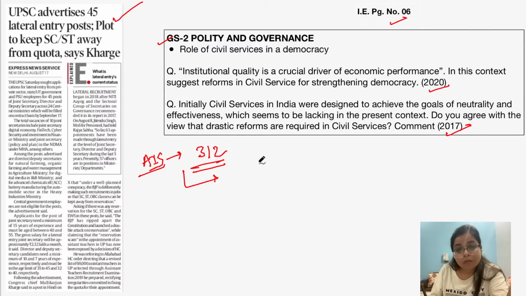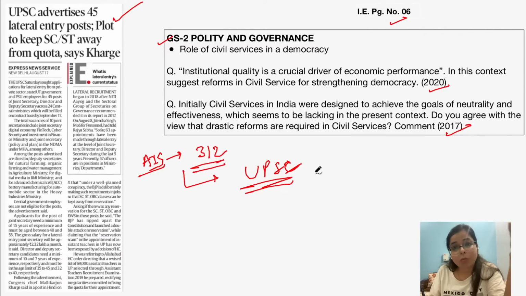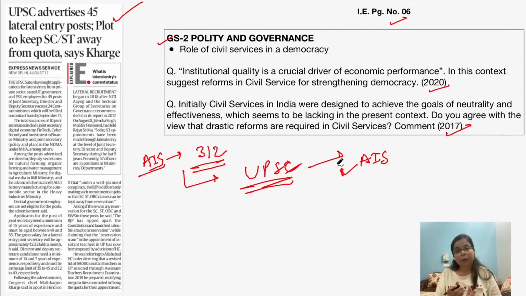And under this provision, UPSC as a constitutional body has been created. So UPSC has the power for merit-based recruitment in all India services and various central services also.